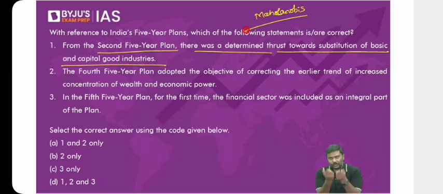Now, if you're going to produce in India, is it not basically the idea of import substitution? Think of it. If you're going to produce consumer goods as well as capital goods in India, what is the objective? Why are you doing this? Rather than importing, you want to substitute the import. That is basically the first statement. Of course, statement one is correct.